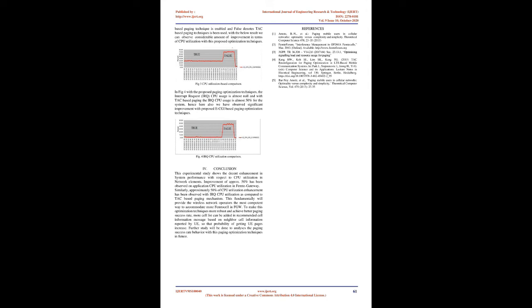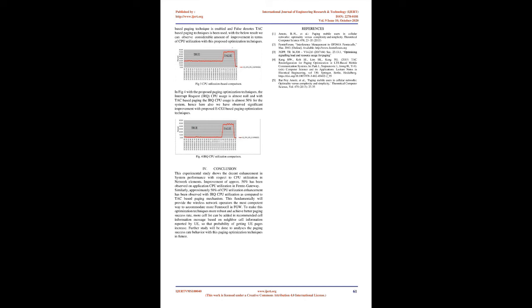In conclusion, this experimental study shows a decent enhancement in system performance with respect to CPU utilization in network elements. An improvement of approximately 50% has been observed in application CPU utilization in the Femto gateway. Similarly, approximately 50% CPU utilization enhancement has been observed in IRQ CPU utilization as compared to the TAC-based paging mechanism. This fundamentally will provide wireless network operators the most competent way to accommodate more Femtocells in FGW.